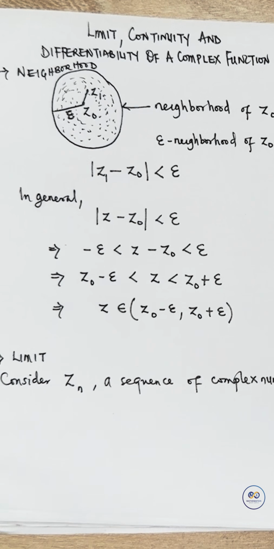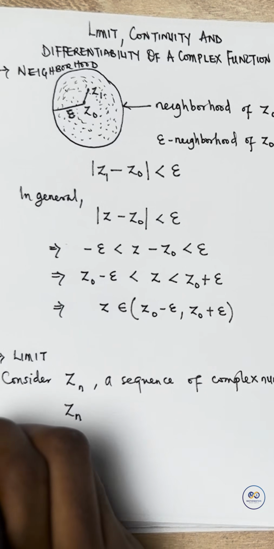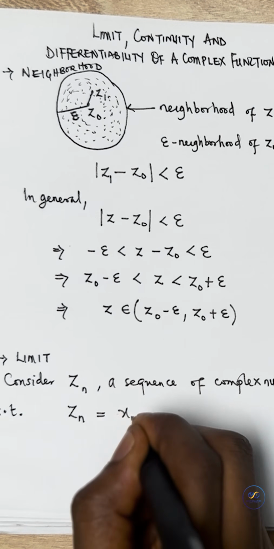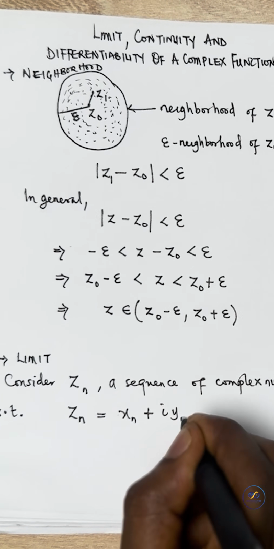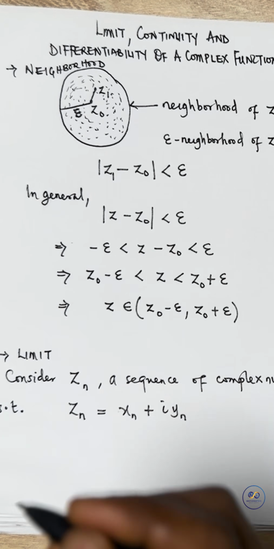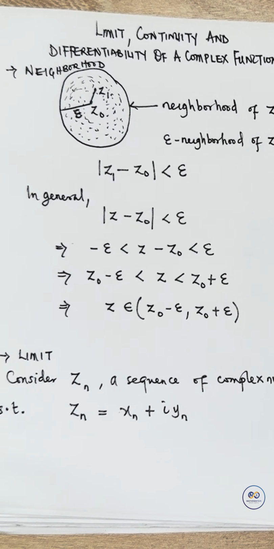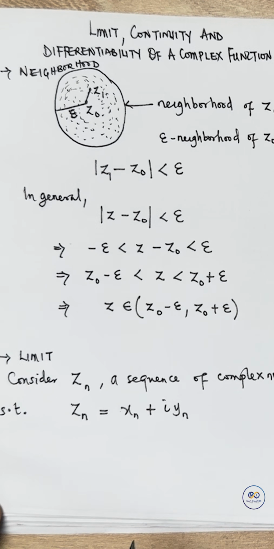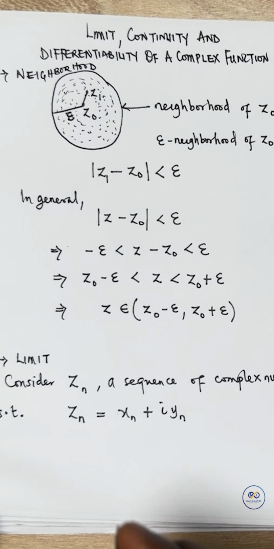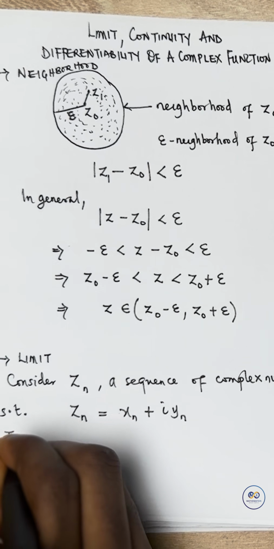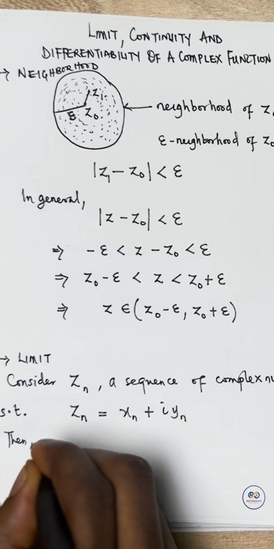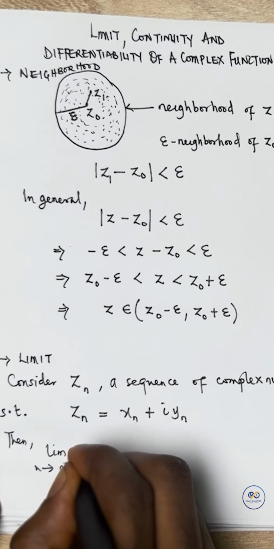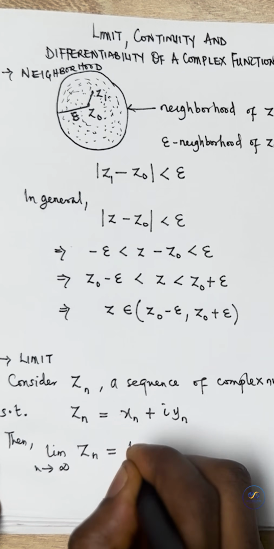Now, of course, if it's a complex number, it means that we can obviously split Zn into xn plus iyn, right? Where xn will be the real part of the sequence and yn will be the imaginary part of the sequence. Then we say that Zn will converge to a particular limit if the limit as n tends to infinity of Zn equals L.